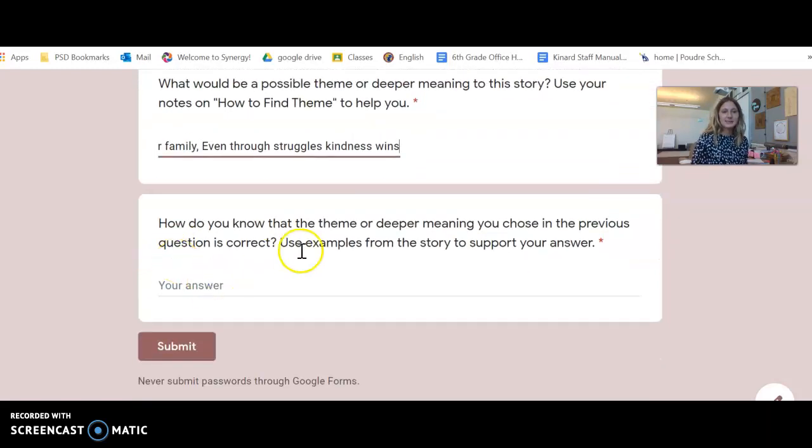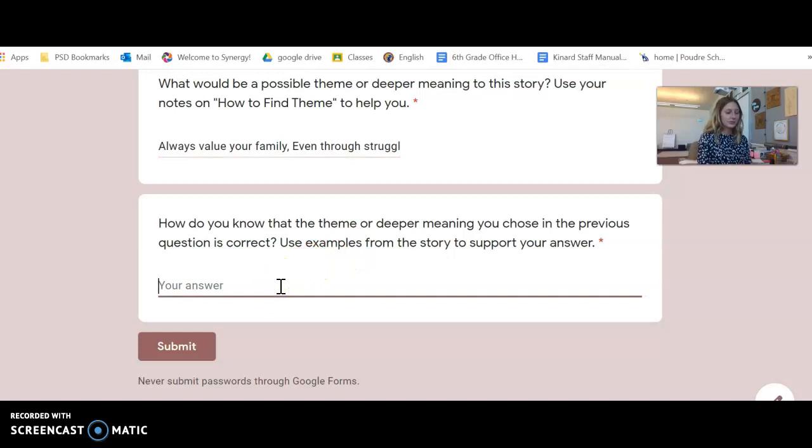And then lastly, how do you know the theme or deeper meaning? So I would say, the little girl finds a solution and helps her dad, and they work together, right? So teamwork and things like that, okay?